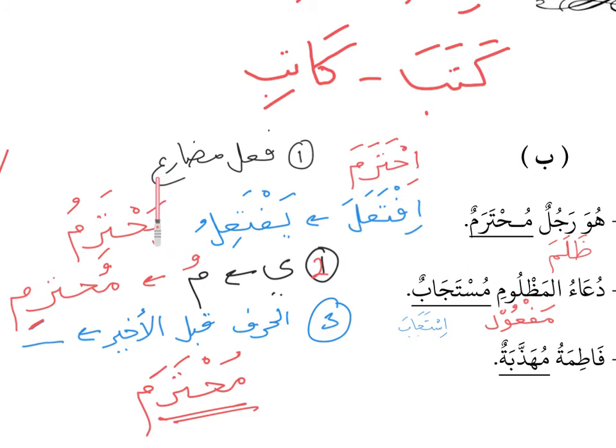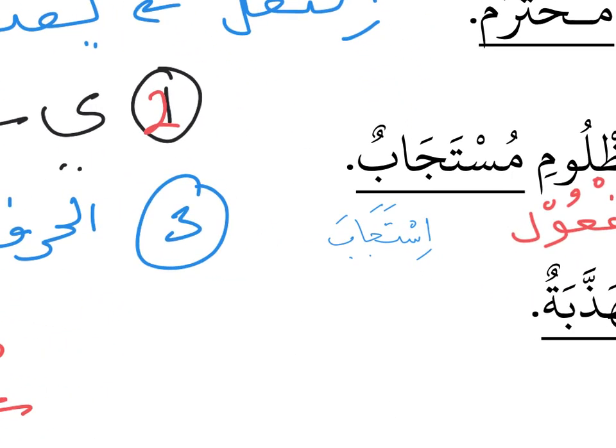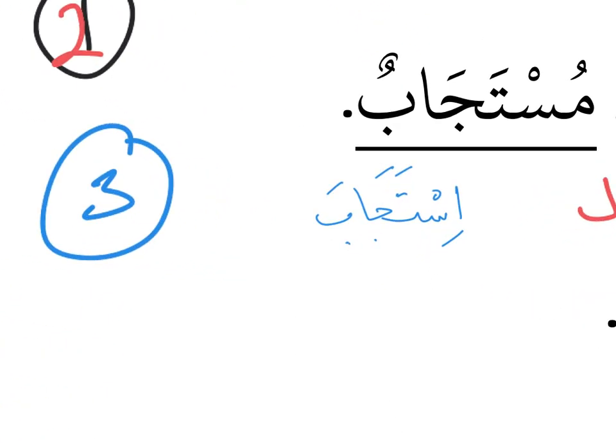Fi'l mudari, find the fi'l mudari, and then you change the ya to a mim, and then make sure that the last letter is ending with a fathah. Okay, but for this word, we have this letter alif. So alif, as you have previously learned, is called the harful illa. So when you have harful illa, the weak letter or the problematic letter, you need to do two further changes to the word when you change it to another form.